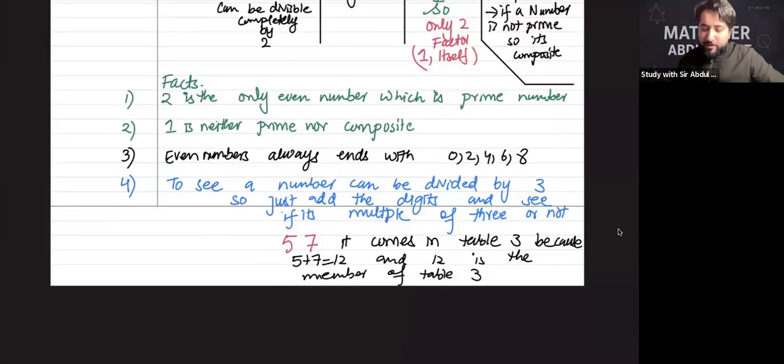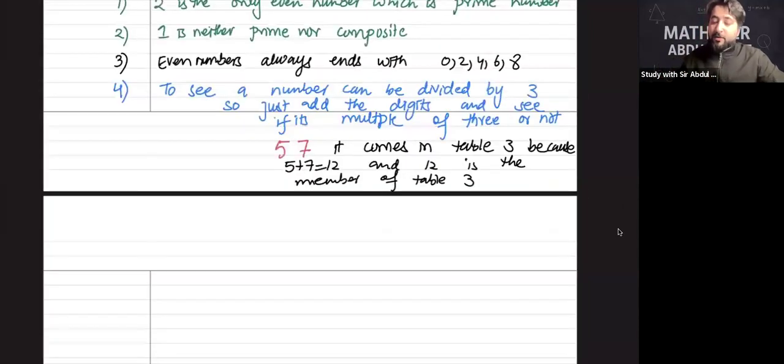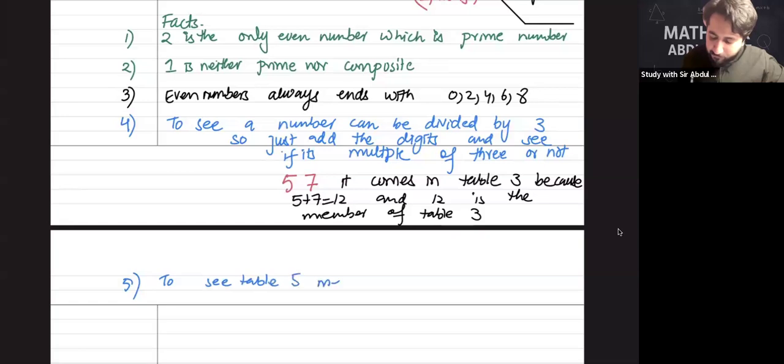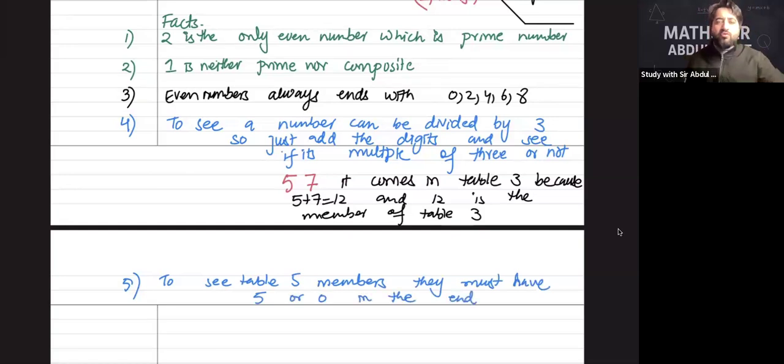Okay. So we also have a fact for table 5. If a number is ending with 0 or 5, it comes in table 5. Fact 5: to see table 5 members, they must have 5 or 0 in the end. Yes or no?